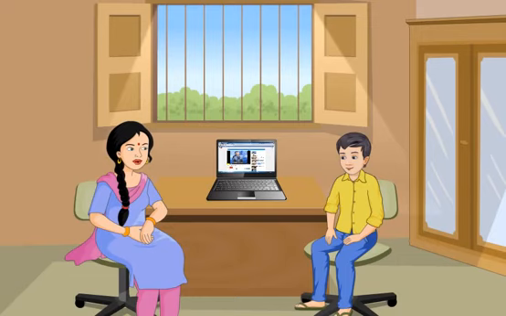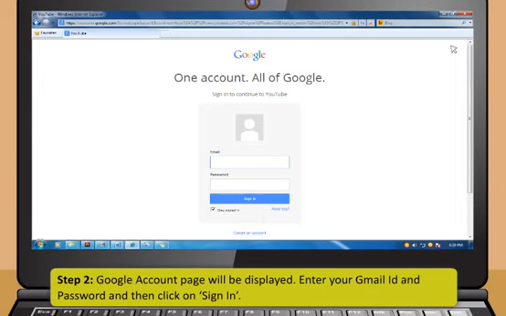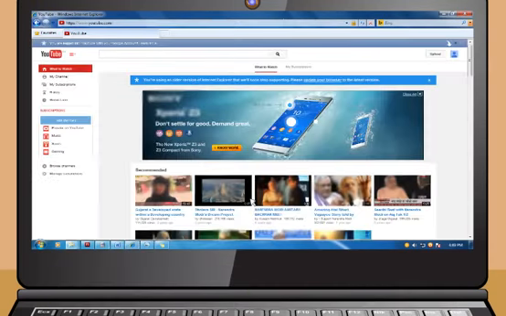Let's see if you can use YouTube by yourself now. Sure. Step 1. In the YouTube home page, click on Sign in. Step 2. Google account page will be displayed. Enter your Gmail ID and password and then click on Sign in. Step 3.